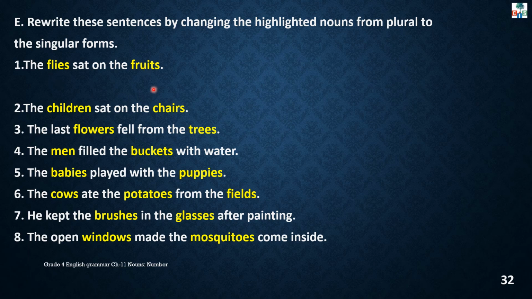Flies and fruits. And these nouns are in plural form and you have to change them into singular form. So see the answer. The fly sat on the fruit. Okay. Like this you have to do this exercise, and exercises D and E you have to do in your notebook. Okay.